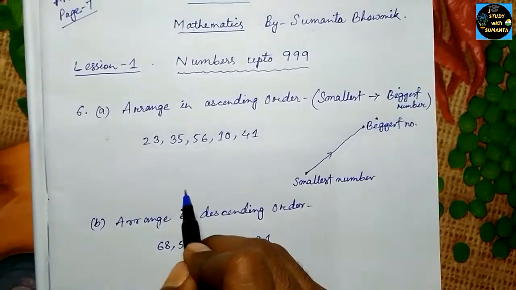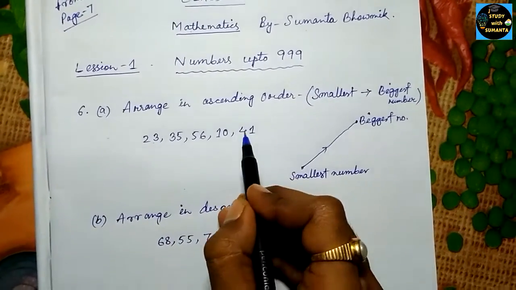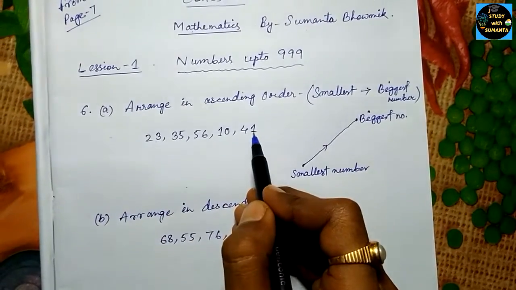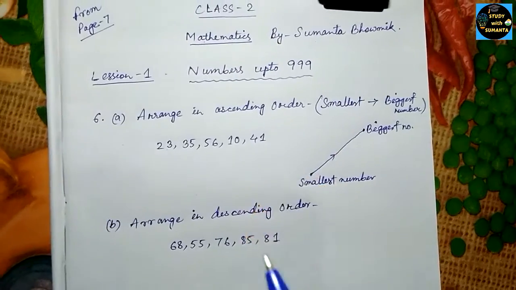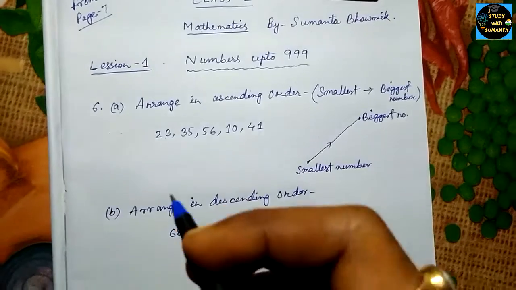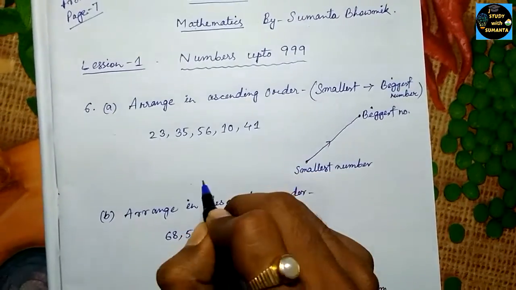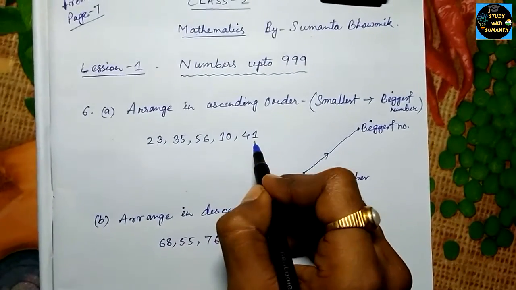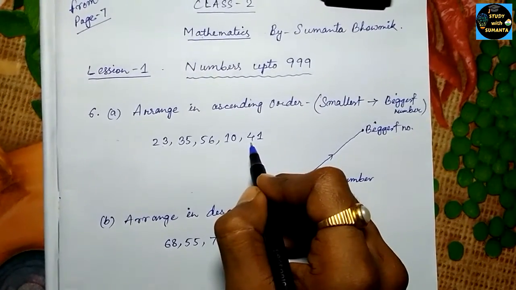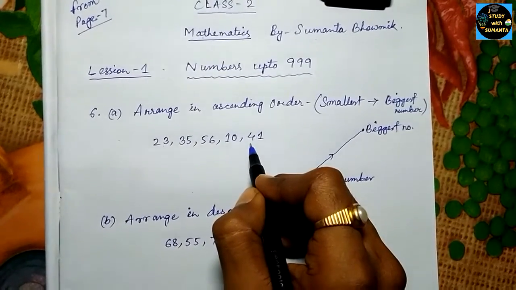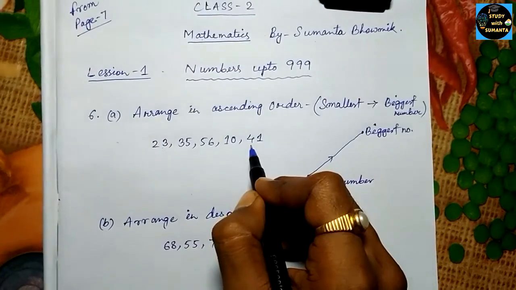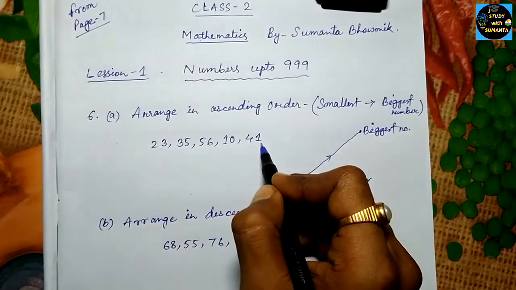First, see how many digits each number has. Every number is made of 2 digits. Okay, so you can see every number is a 2-digit number. In a 2-digit number, first see the value in the 10 place, what is given in the 10 place, and then see the value in the 1 place.